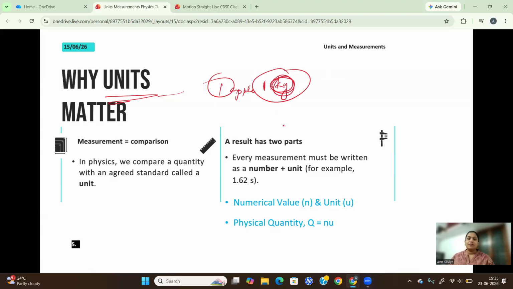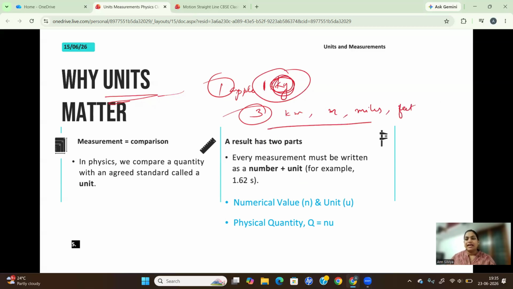I'll give you another example. Suppose you are asked, how much is the distance from your home to your school? And you say 3. So what is this 3? It can be 3 kilometers. It can be 3 meters. It can be 3 miles. It can be 3 feet, right?